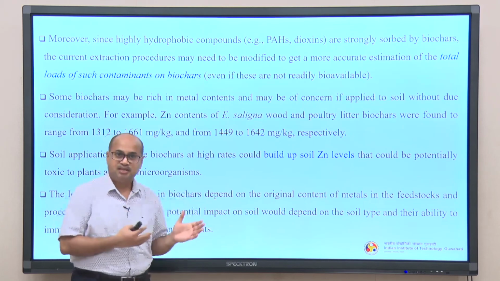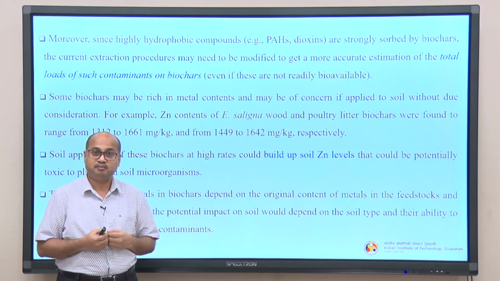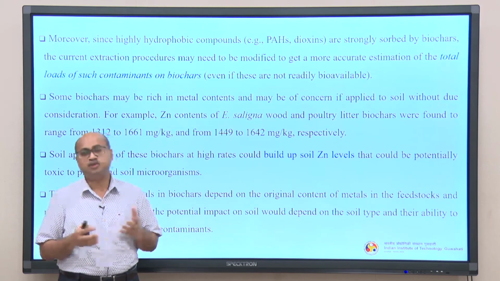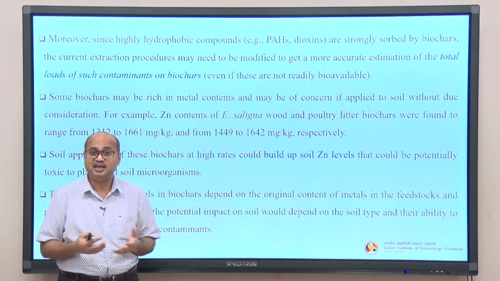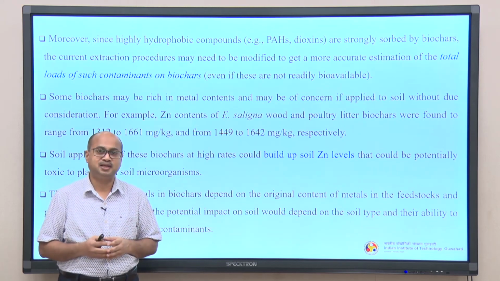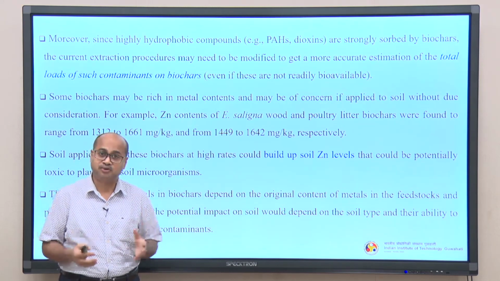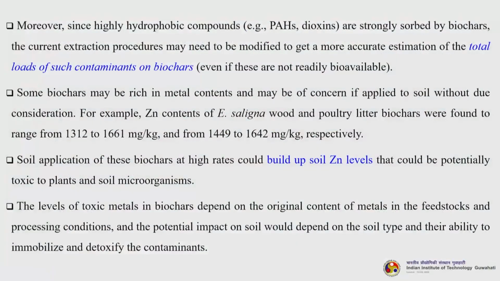Similarly, the same thing is for the plants also. So, when we are loading the soil with biochar having certain compounds which can be toxic in nature beyond certain range, then we have to be very cautious in applying such biochars for agricultural purposes. One example that we have discussed is about zinc. There are similar other examples also.